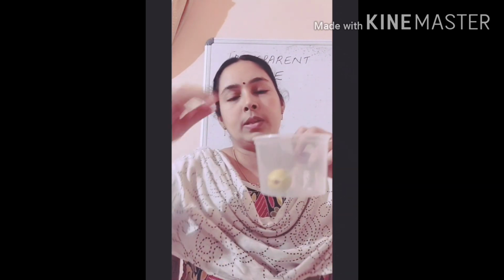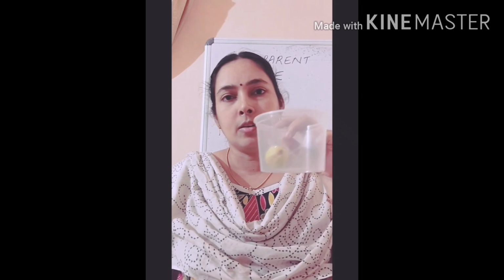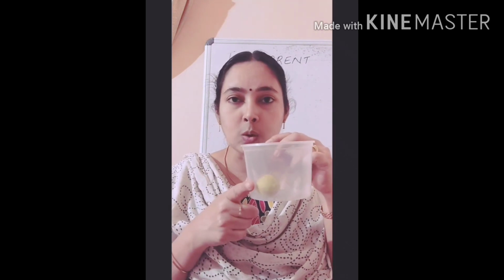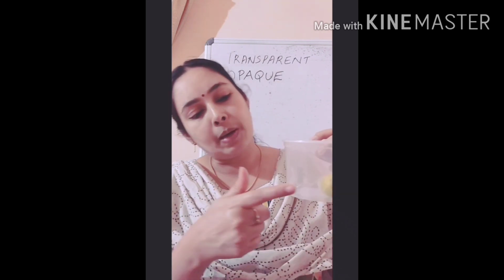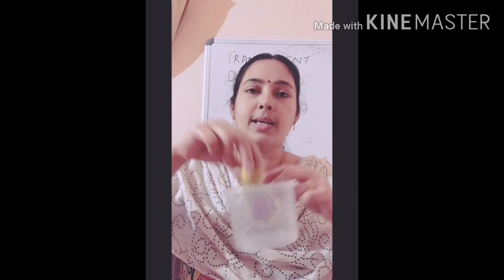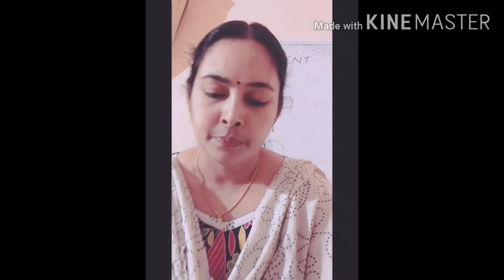Now this is also plastic. But when I put this lemon inside this, what happens? You can see the lemon. That means this is not opaque. This is transparent because you can see clearly through this. So this kind of plastic is transparent.